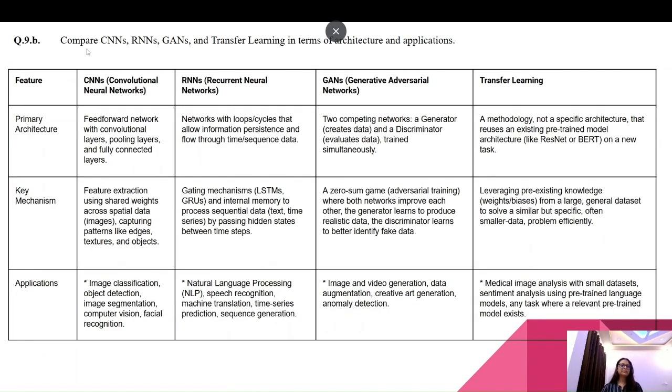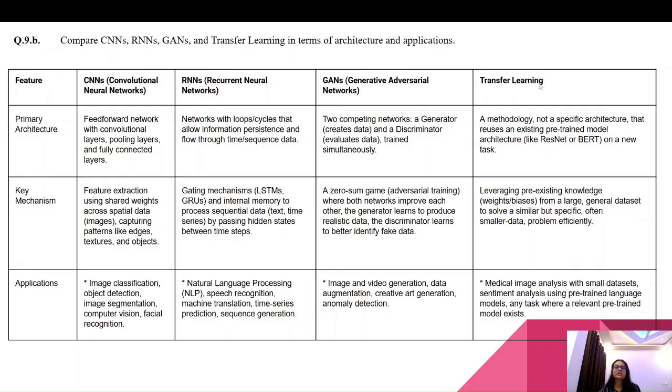Question number 9b: compare CNN, RNN, GAN and transfer learning in terms of architecture and application. CNN is convolutional neural network. RNN is recurrent neural network. GAN is generative adversarial network. And transfer learning.